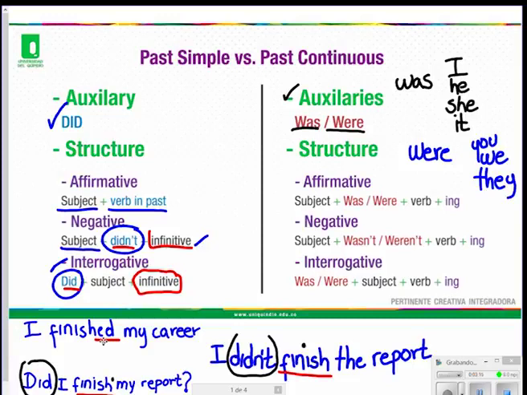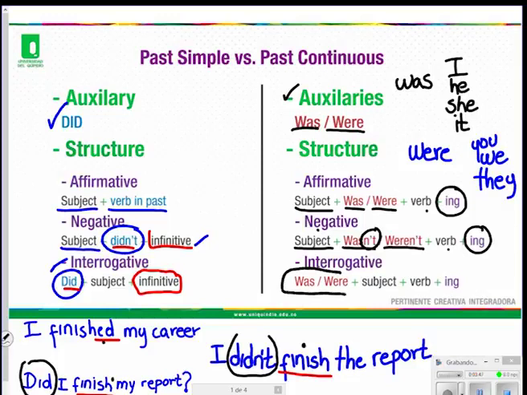The structure: affirmative, subject, was for singular, were for plural, the action verb plus ing. Negative statement: the subject, the auxiliary verb in the negative form, wasn't or weren't, and the action verb plus ing. Interrogative statement: the auxiliary verb at the first part of the sentence, subject, and the verb with ing.